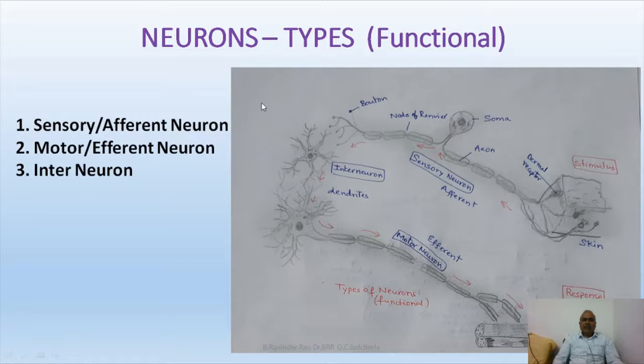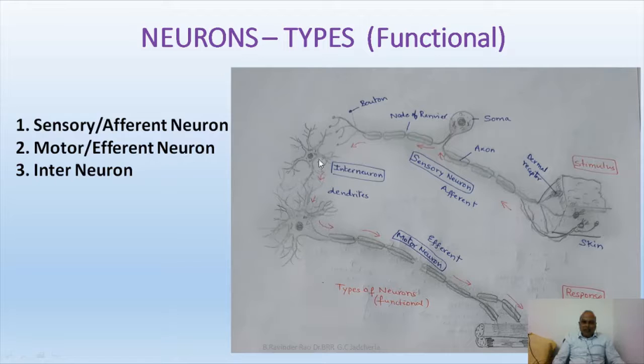The same information is passed to several other neurons, and as a part of integration, a ganglion or a nucleus collectively takes the information, processes it and takes a proper decision. These are called interneurons. Interneurons don't come out of the central nervous system; they remain within it only.